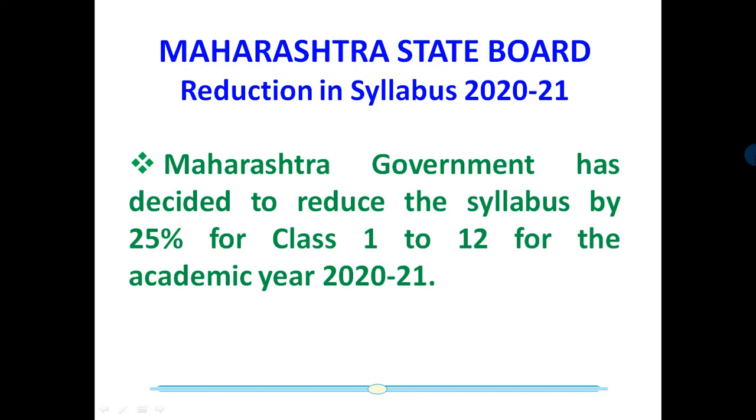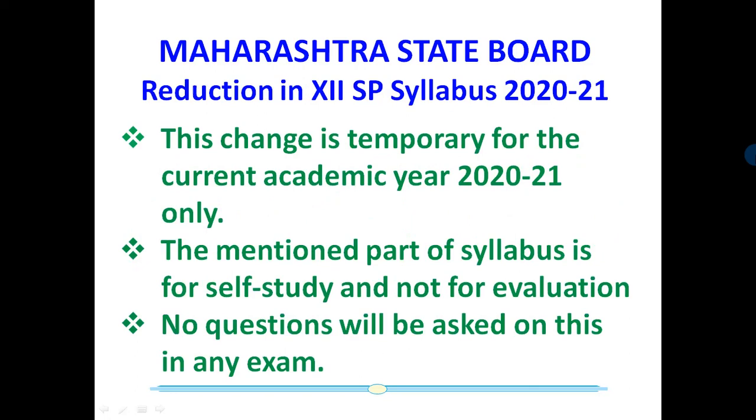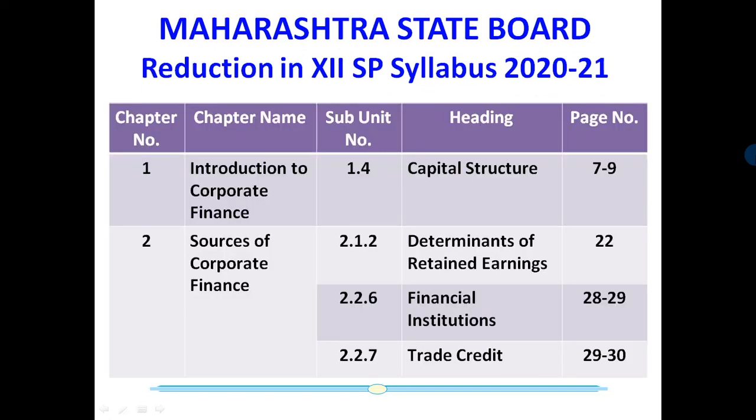So let us start. First, we have to keep in mind that this change is temporary for the current academic year 2020 and 21 only. And the mentioned part of syllabus is for self-study and not for evaluation. No question will be asked on this part in any exam. So what is the reduction in 12th SP syllabus?